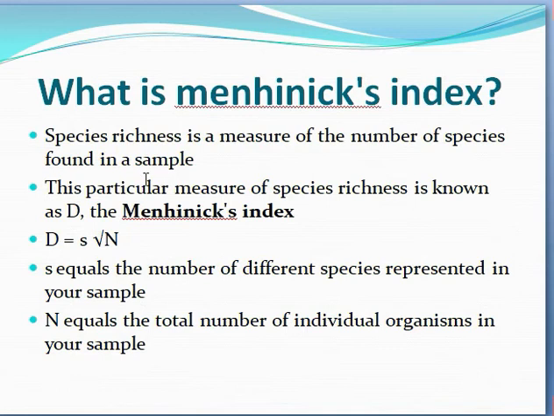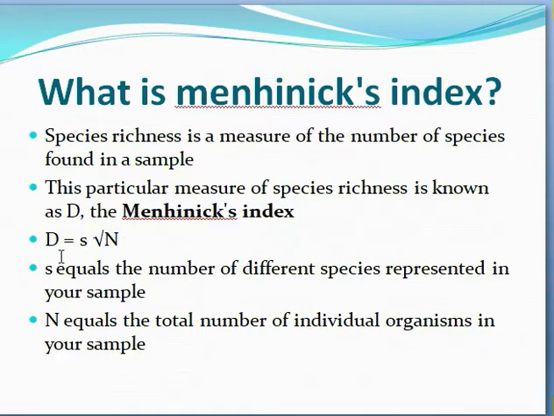Species richness is a measure of the number of species found in a sample, and species richness is measured by this Menhinick index, which is denoted by capital D. Capital D is equal to small s over the square root of capital N, where s equals the number of different species represented in your sample, and capital N equals the total number of individual organisms in your sample.